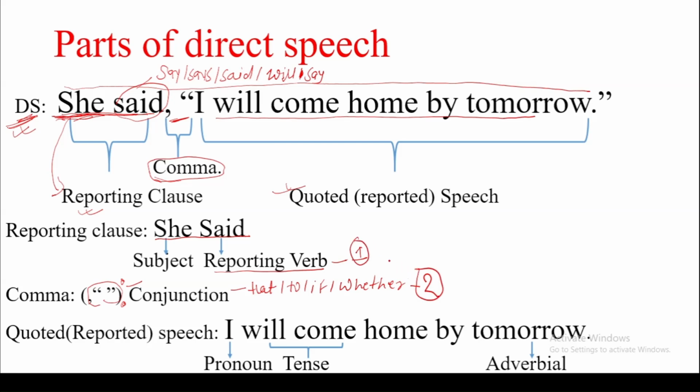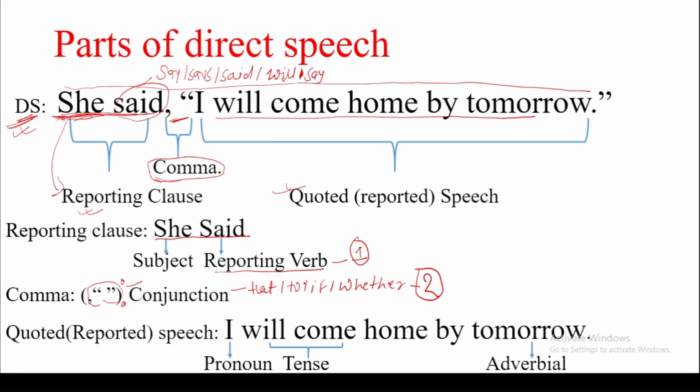Now, let's discuss the third part of the sentence, the reported speech or quoted speech. Look at this speech. This speech has many components, and we have to change the components that are written, and the other words remain the same.